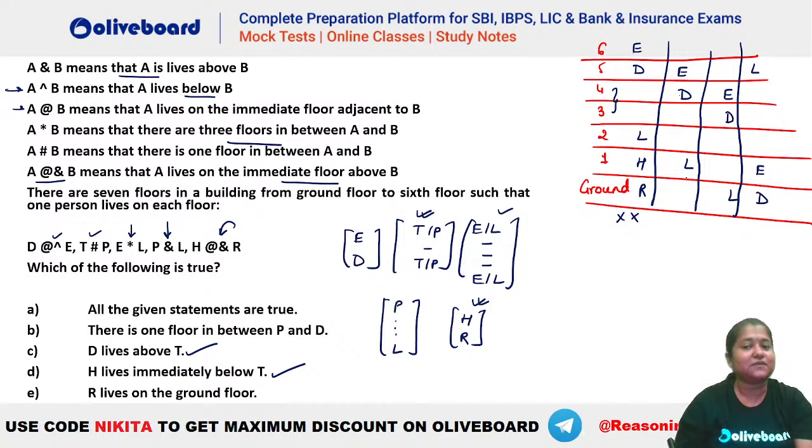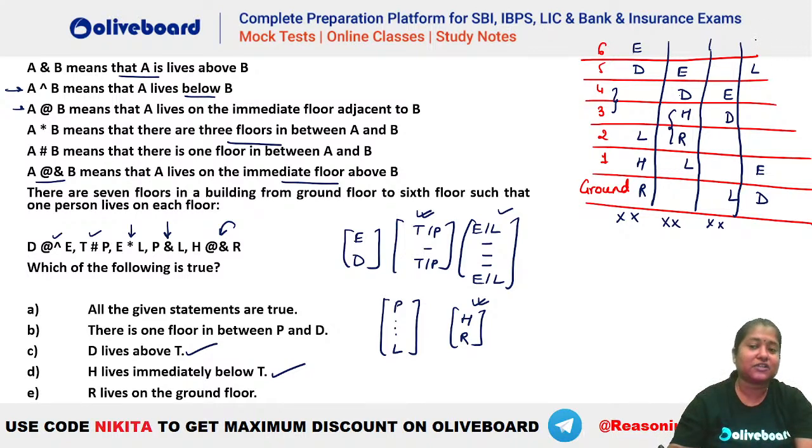Now second case में देखो, you have to place your H and R. So H and R will be here. But as soon as you place your H and R, you cannot place your T and P at a gap of 1 in the second one. That means again this is invalid. Third case में anyways you cannot place your T and P, right? कहाँ place करोगे? There is no place to place your T and P at a gap of 1. That means this anyways is invalid.